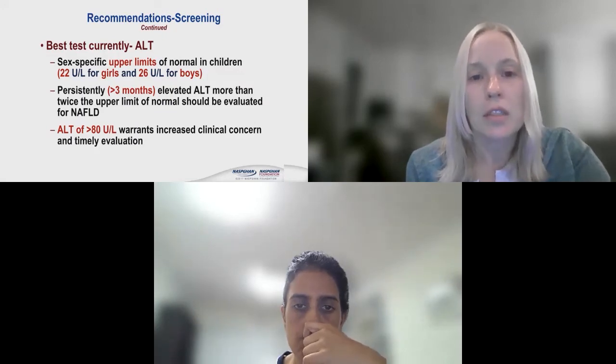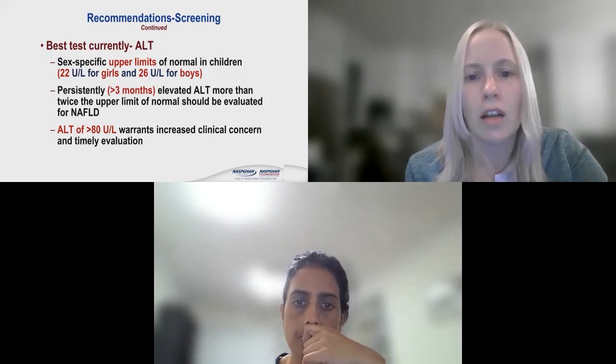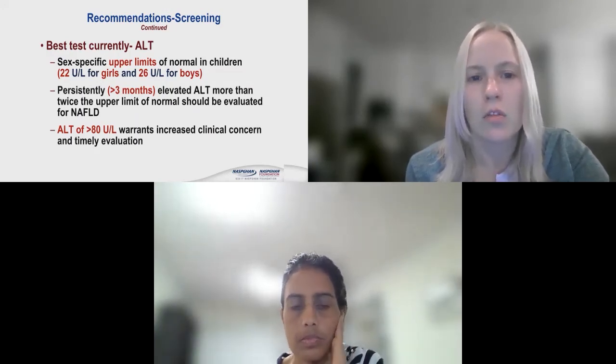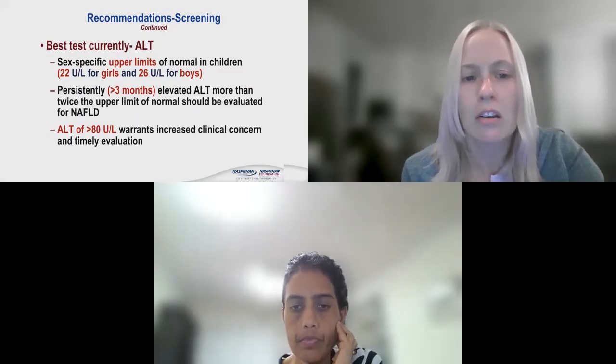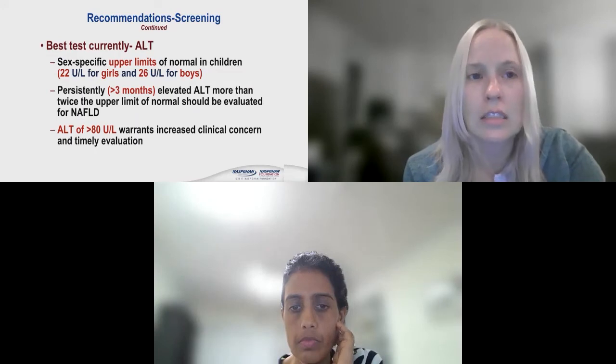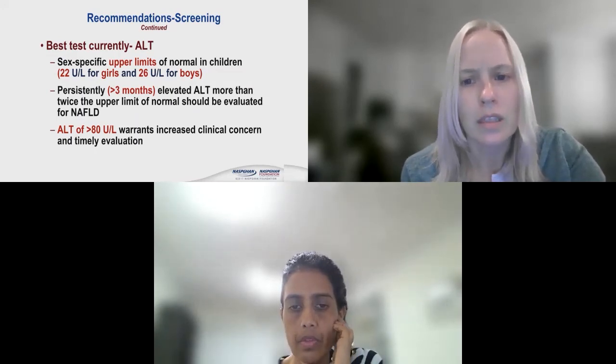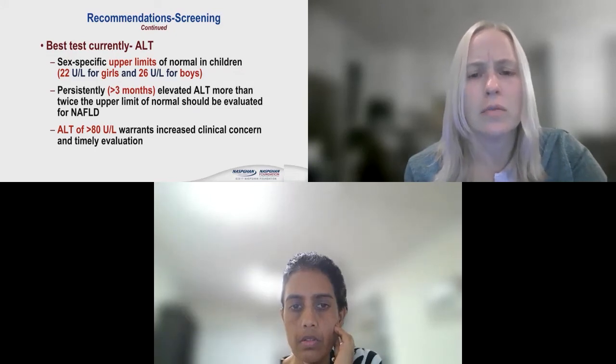Currently, our best option is ALT, but we know it has limitations. We do use the 22 for girls and 26 for boys for cutoff. If it's persistently elevated for more than 3 months or twice the upper limit of normal, we think kids should be evaluated for non-alcoholic fatty liver disease. And if there's an ALT of greater than 80, this is increased concern and what makes it more of an urgent workup for us.